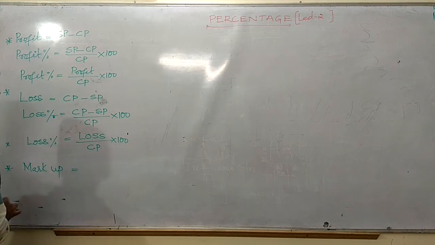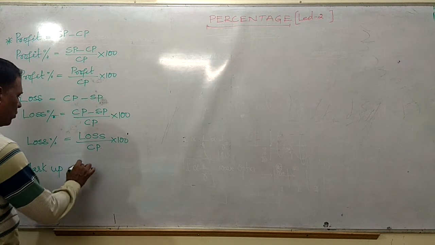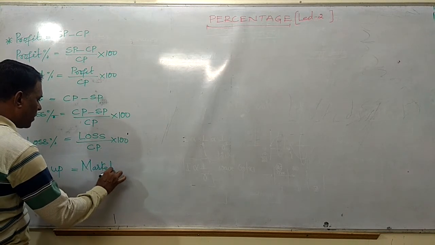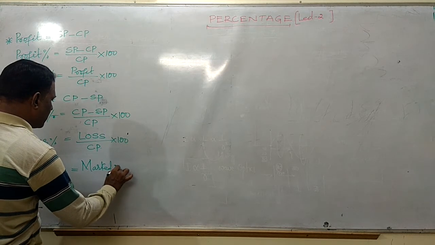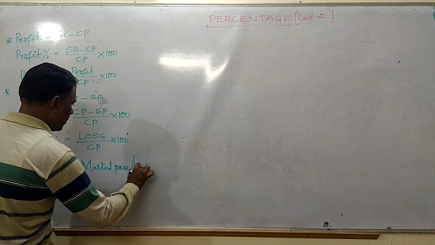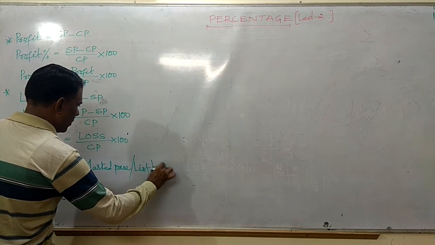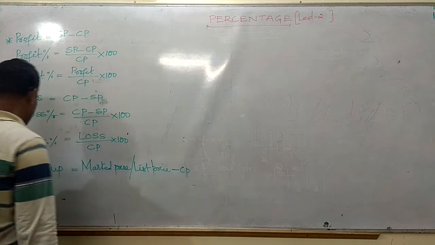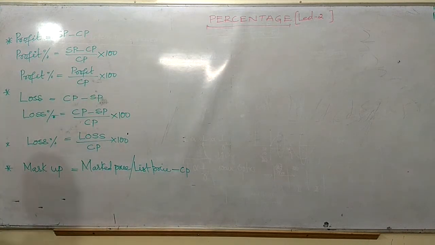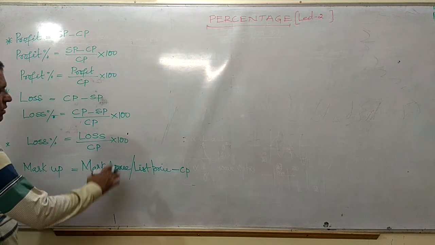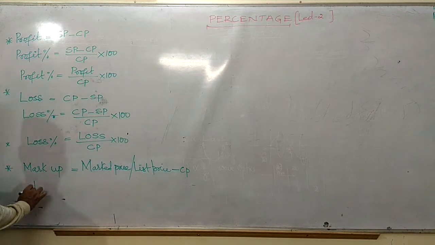Markup is equal to marked price, MP, or list price, minus cost price. Markup is nothing but the marked price, also called the list price, minus cost price, friends.